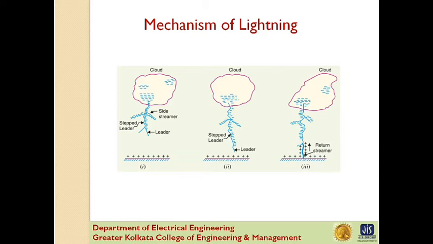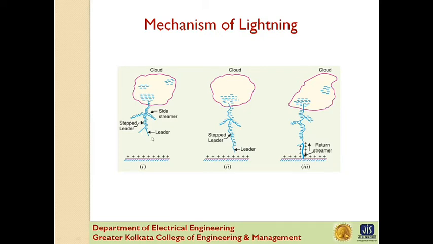As the charge acquired by the cloud increases, the potential between cloud and earth increases, and therefore the gradient in the air increases. When the potential gradient is sufficient, that is 5 kV per centimeter or 10 kV per centimeter, to break down the surrounding air, the lightning stroke starts. Now in the first figure, as soon as the air near the cloud breaks down, a streamer called the leader streamer or pilot streamer starts from the cloud towards the earth and carries the charge with it.